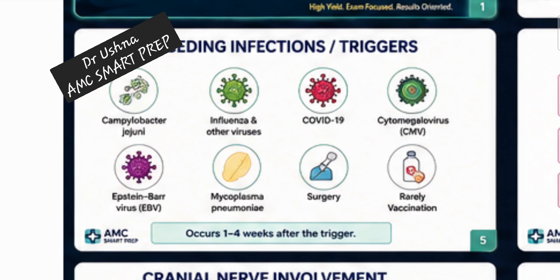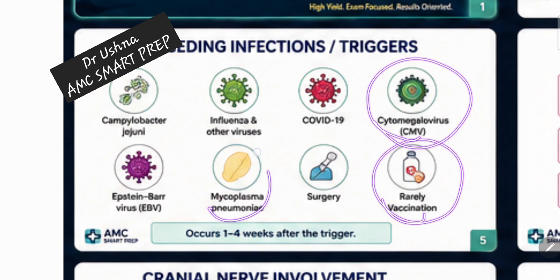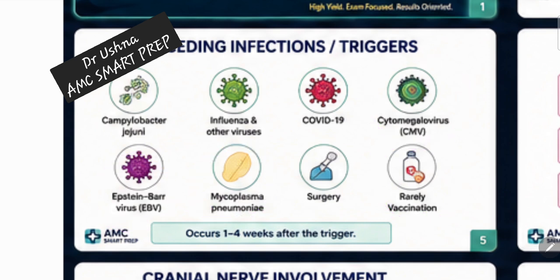Now the very important thing is, what are the trigger factors? What are the preceding factors for your GBS? The very high yield one is Campylobacter jejuni. Most of the time they give you a clue for Campylobacter jejuni, but we can have many infections. We can have any vaccination. We can have cytomegalovirus, any mycoplasma infection, Epstein-Barr virus infection, and sometimes they love to give influenza also, because influenza is very common. You are having an upper respiratory tract infection, or a gastrointestinal infection in the form of Campylobacter jejuni, or influenza, and after that you are having symmetrical weakness, so think of GBS.